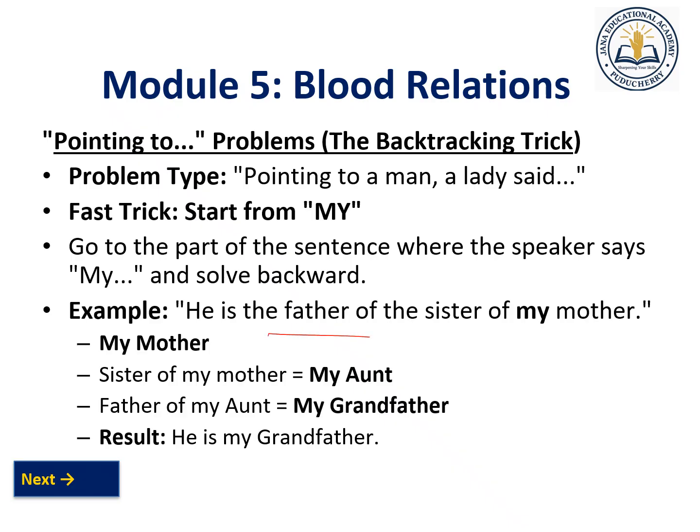He is the father of the sister of my mother. So you take first my mother. Sister of my mother is nothing but what? Sister of my mother is nothing but my aunt. Okay. Father of my aunt is what? My grandfather. So the result is nothing but the grandfather. Similarly, you can find out the blood relationship.